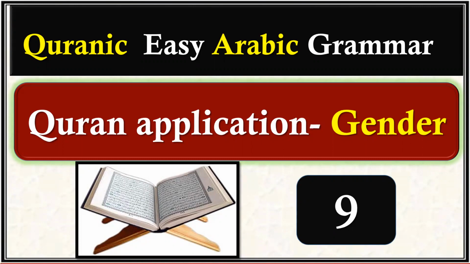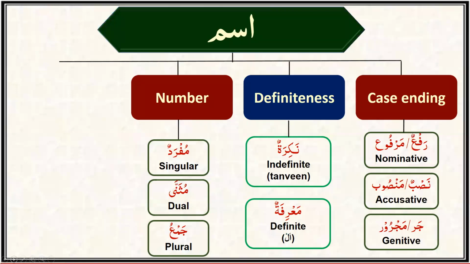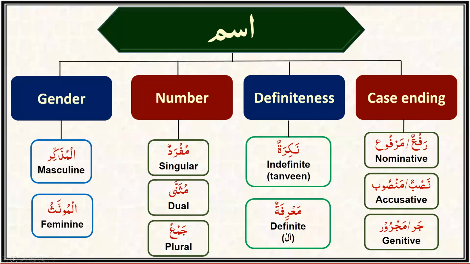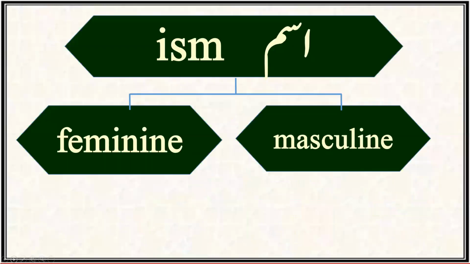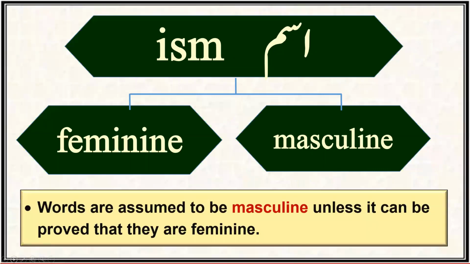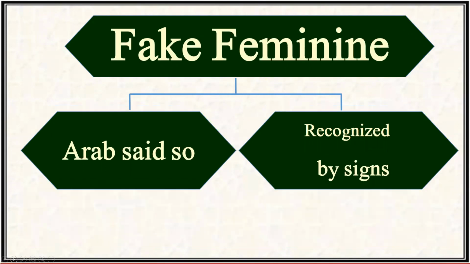In today's class, we are going to carry out the Quranic application of gender. We would identify the genders from Quran Majeed. As we've already learned, there are four properties of noun, that is gender, number, capacity, and case ending. Gender can be classified into masculine and feminine. Every word of Arabic, if classified as ism, would be assumed to be masculine unless and until proven feminine.